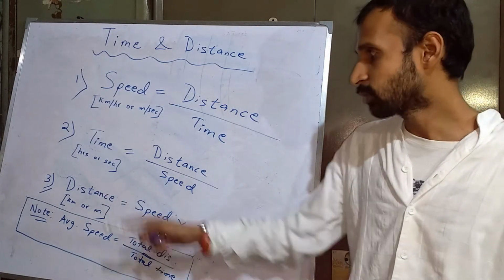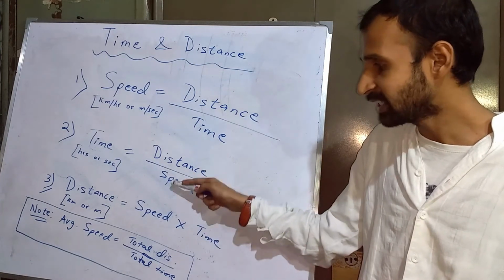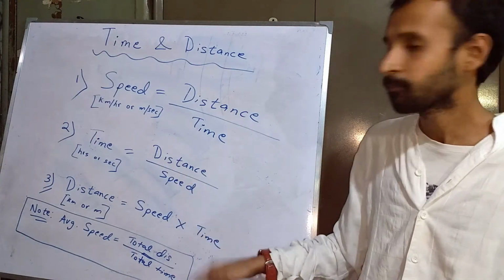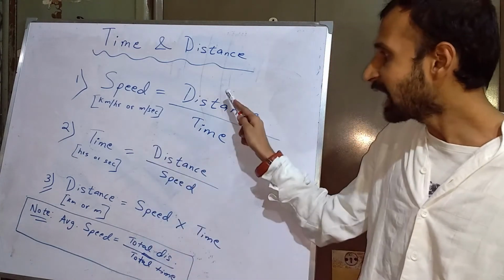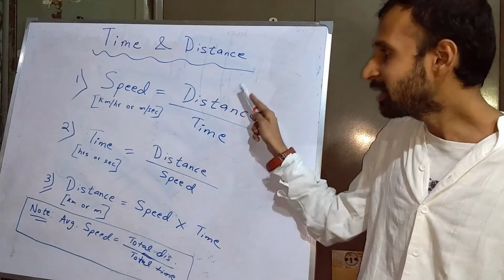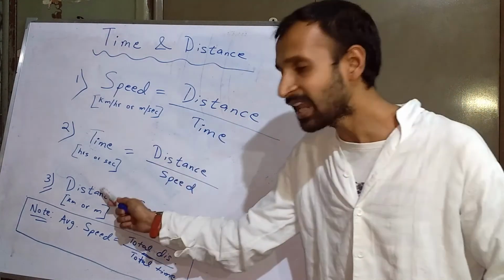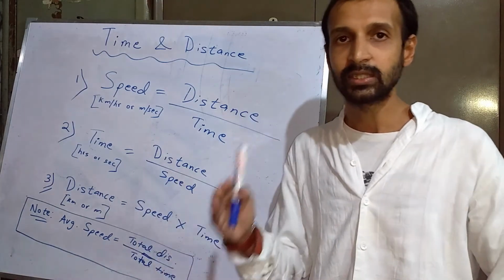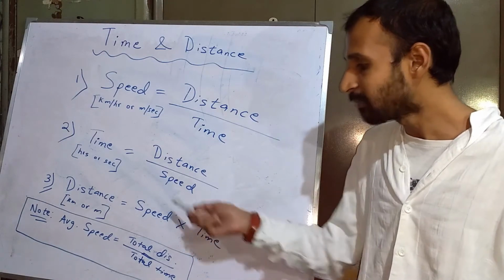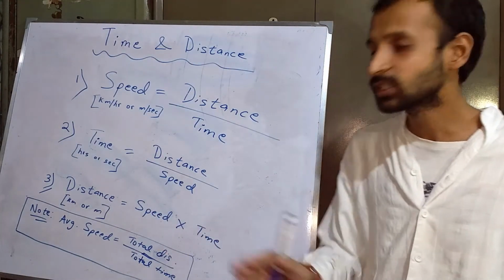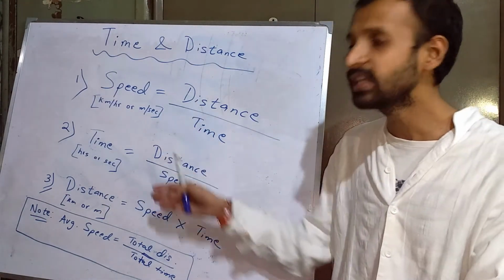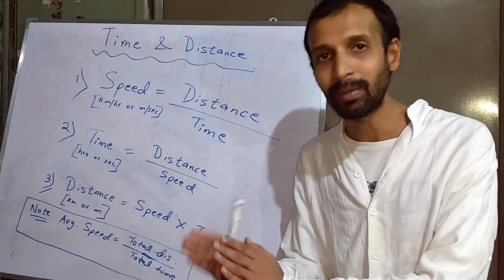On the other hand, if you have to find time, then you must divide distance by speed, which means the high rank person, distance, will be above the lower ranked person. Similarly, when you are finding speed, the higher ranked person or the king or the nobleman distance will be superior to time. So it will be distance by time. But when you are finding distance itself, which is the higher authority, the king or the nobleman, then these two small ranked people must join hands together. They must be multiplied with each other, and only in that case you will come to the formula of distance. That's an easier and a convenient way to remember the three formulae without getting confused or puzzled.